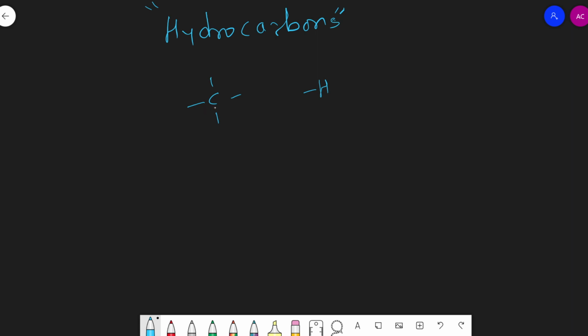When carbon forms four single bonds, it is termed as sp3 hybridized carbon. If carbon forms one double and two single bonds, then it is termed as sp2 hybridized carbon. And when carbon forms one triple bond and one single bond, then the carbon is termed as sp hybridized.